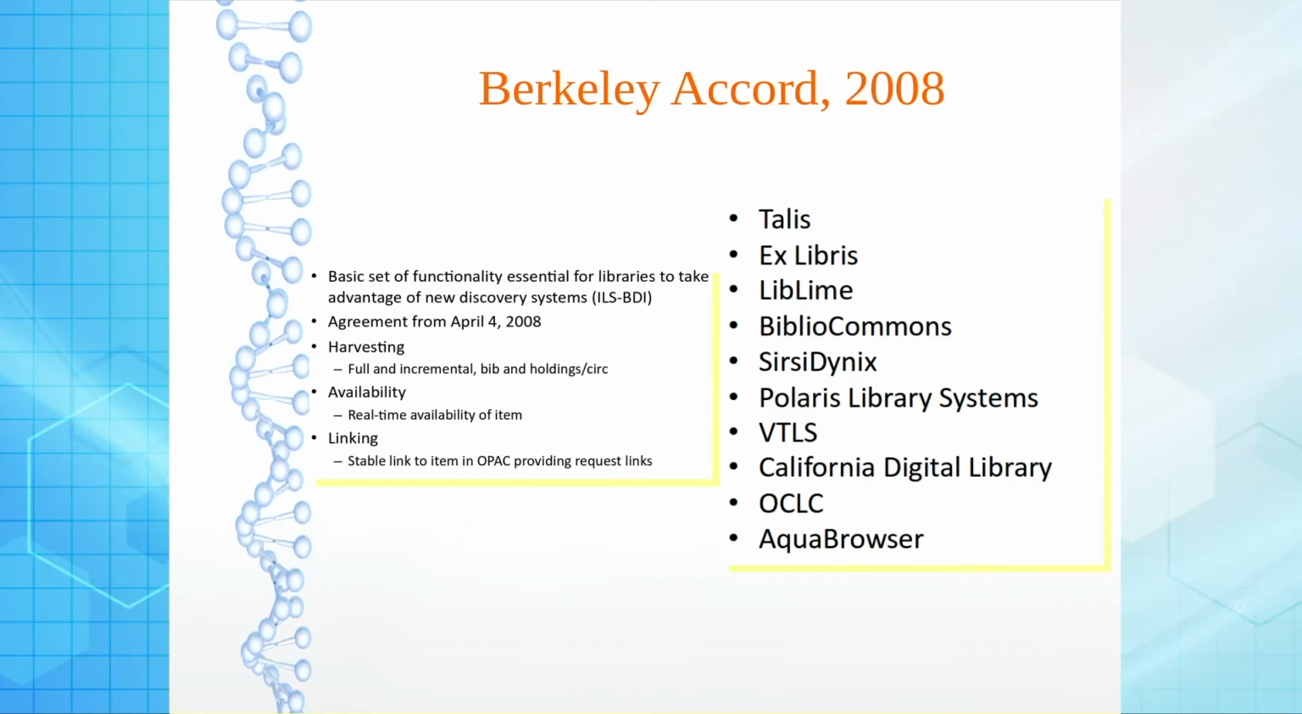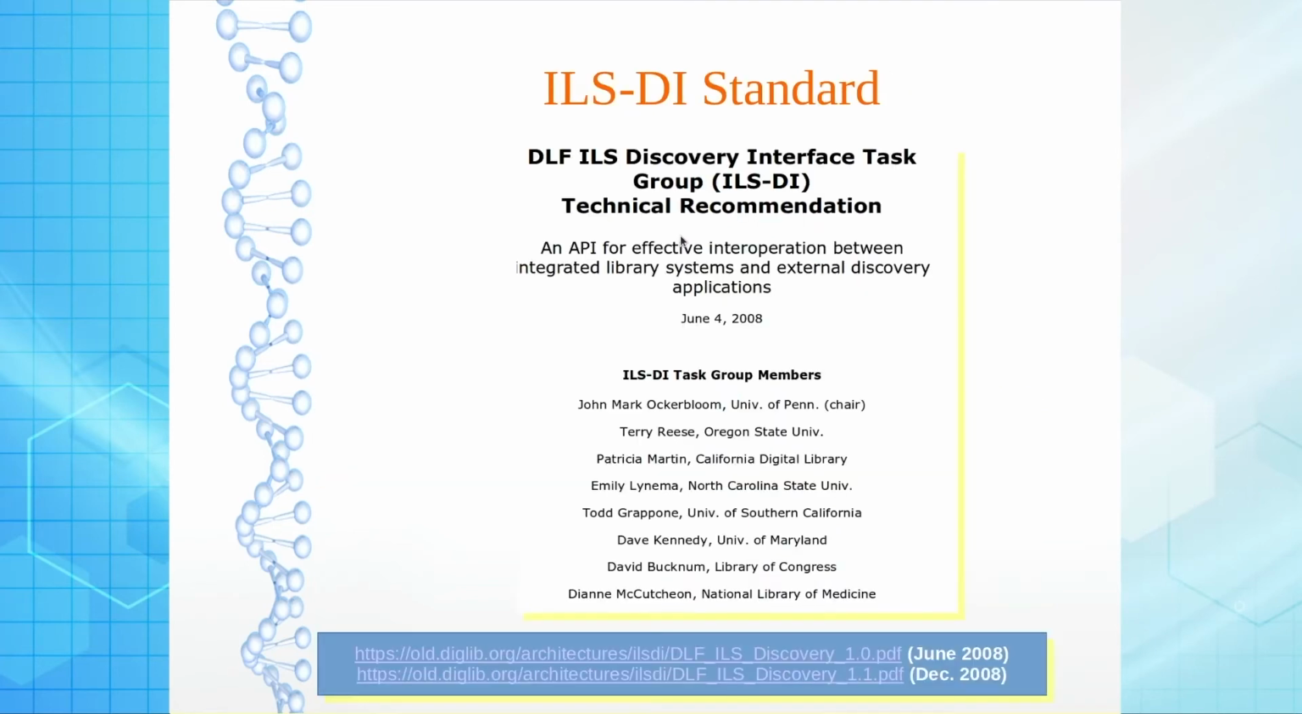All big library automation companies like Talis, Ex Libris, LibLime, from both the commercial domain and the open source domain, joined together, and they agreed on the basis of harvesting, that each ILS must support harvesting, OAI-PMH version 2.0 based. It should support real time availability of items, and it should support linking of different kinds of OPAC functionalities. So, these three factors had been prioritized in the Berkeley Accord.